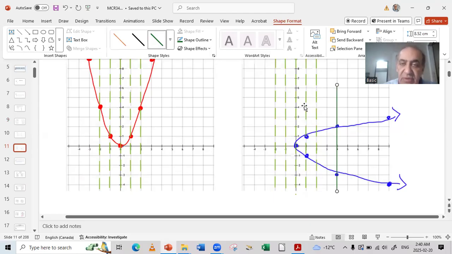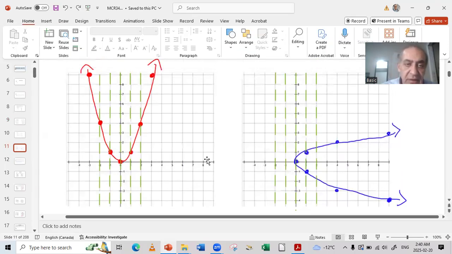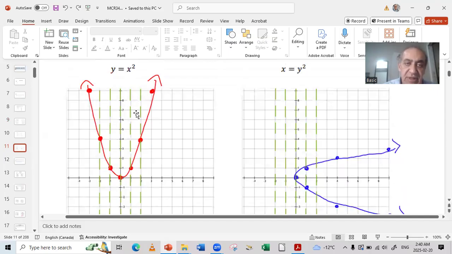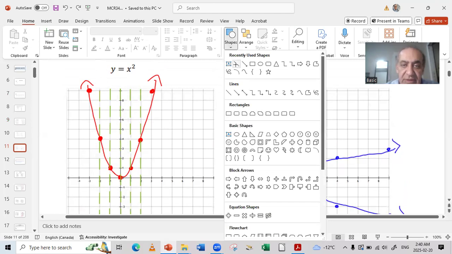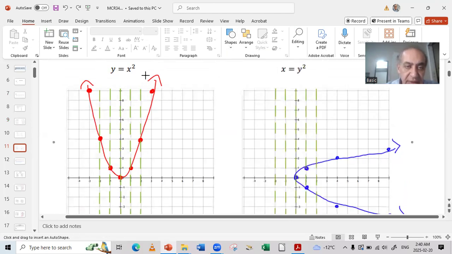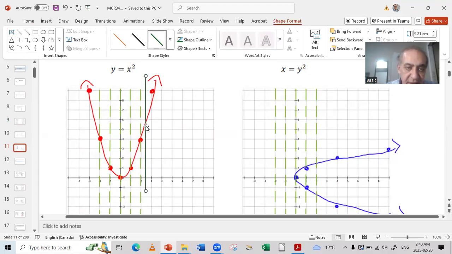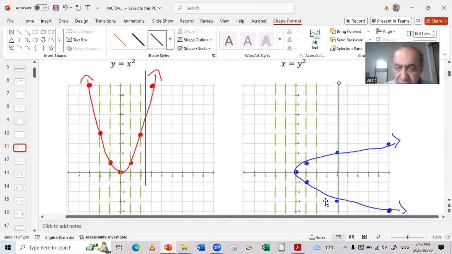But here, if I do the same thing, this represents a function. I will tell you the reason why. If I drop a line like this, can you see this line? It cuts in only 1 point. As long as it cuts in 1 point, then this is a function. As long as it doesn't cut in more than 1 point, like here, it cuts in more than 1 point. Look at this. Here it cuts in 2 points, in this point and in this point. In that case, this is not a function.